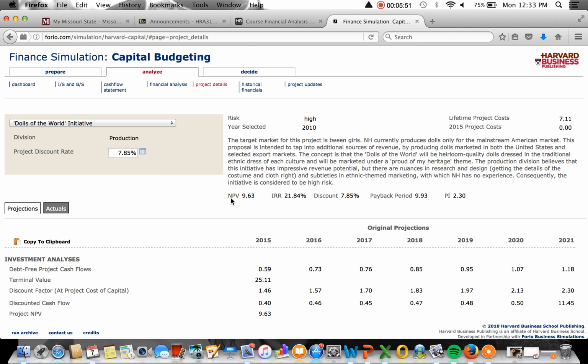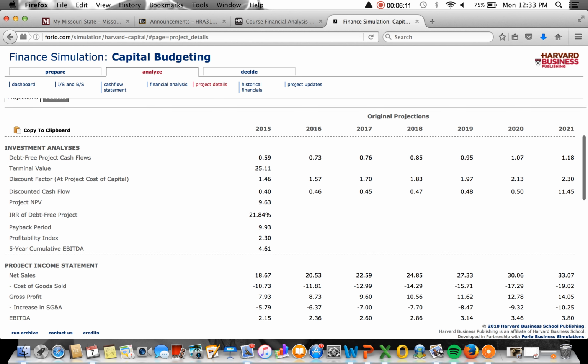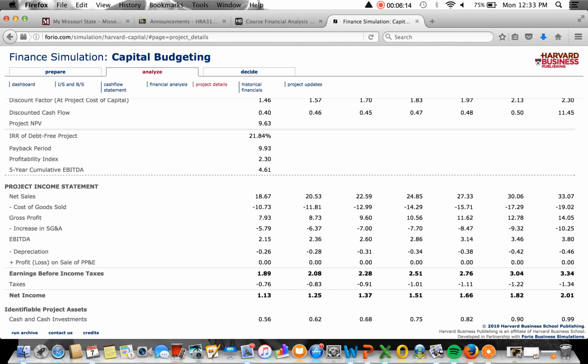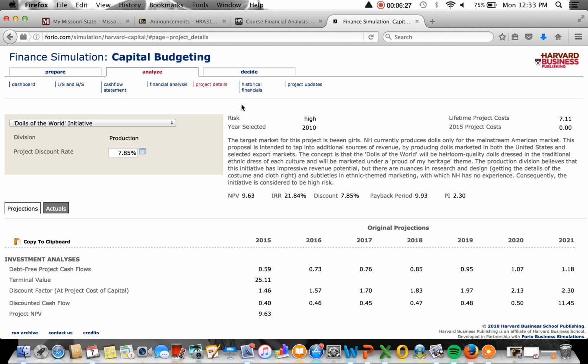It has a net present value of 9.63. That is good. The higher is the better. IRR of 21.84%. Discount 7.85%. Payback period is right under 10 years. And this one also continues to grow. All right, so net sales increasing, gross profit increasing. All right, net income increasing. So the projection of this looks good.